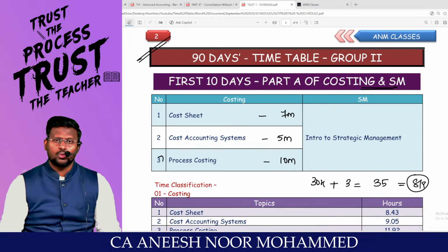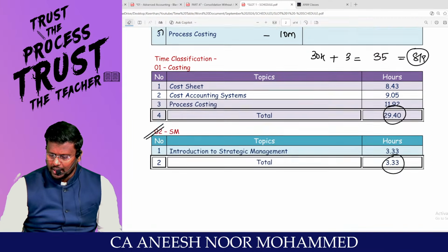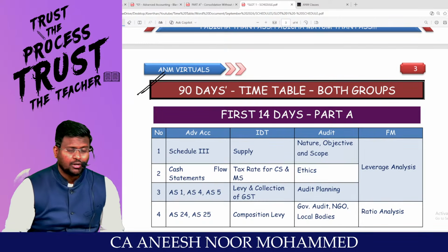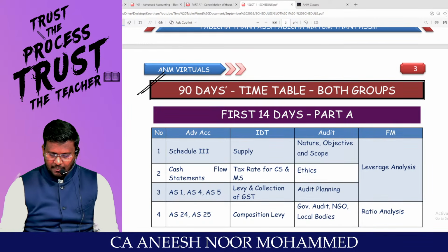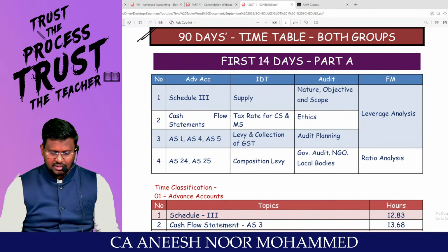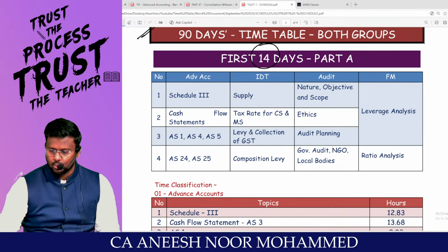This time we are going to give assignments for both Group number 1 and Group number 2 students, my dear lovable students. Sir, I'm not a single group student, I'm in both the groups. Then what will be the timetable? You have to really commit to it for the next 14 days, my dear lovable students.